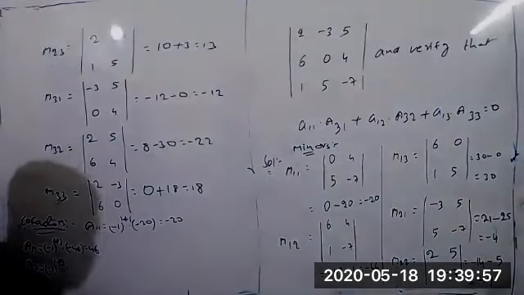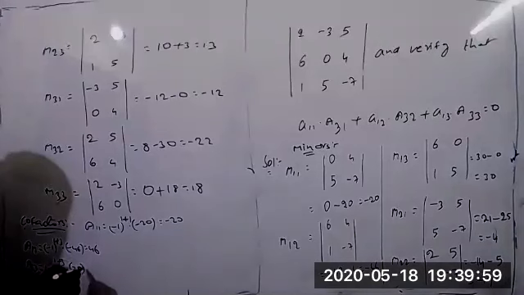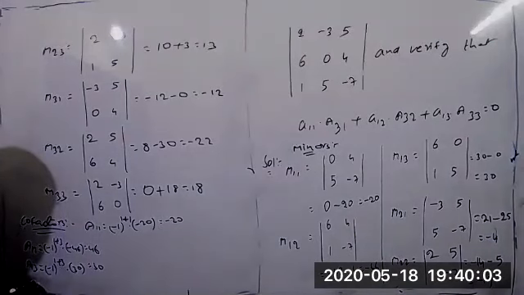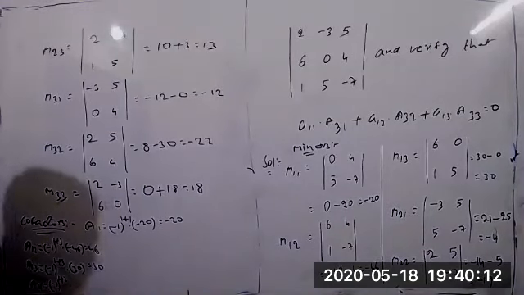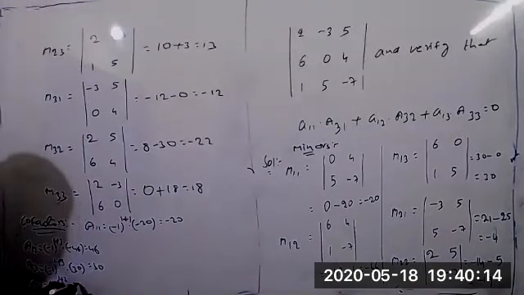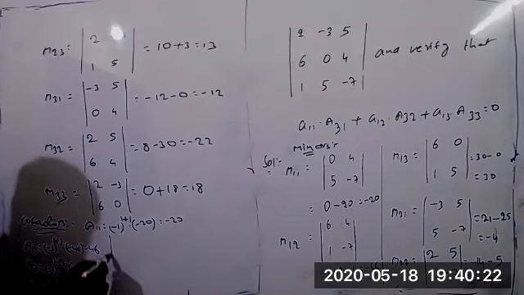Oh yes, 30 we got now. So this is equal to 30 only. Next, A21 is required now. A21 equals minus 1 whole power 2 plus 1, into M21, which is minus 4 we got now. Minus 1 whole cube is negative only, equal to minus 1, so minus into minus equals plus 4.